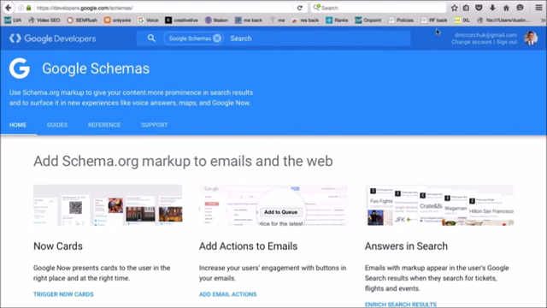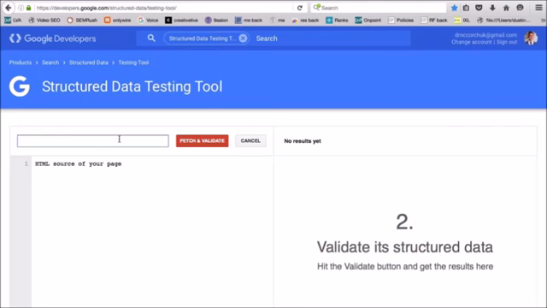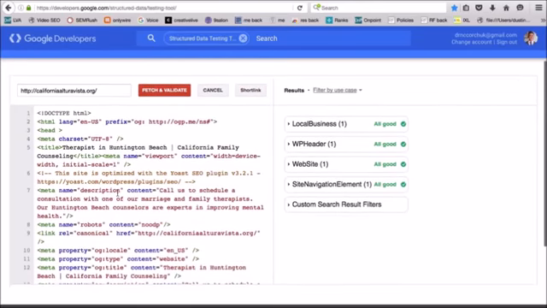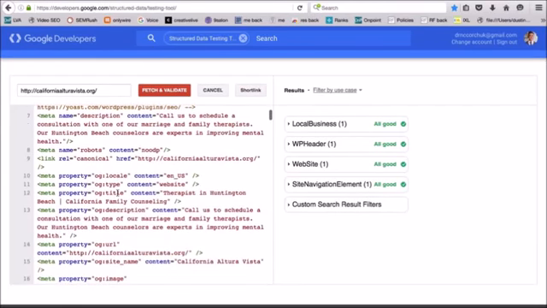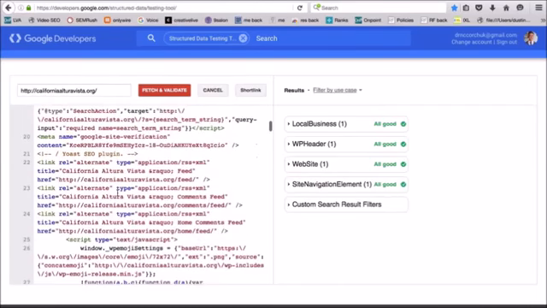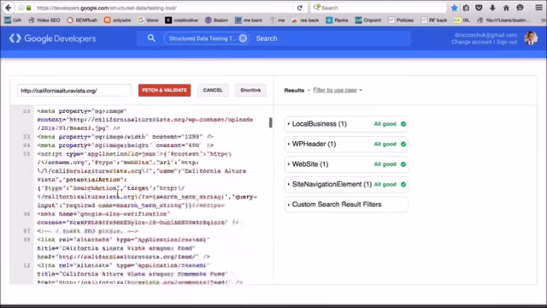I've marked it up. And so what we're going to do is go over to developers.google.com/structured data testing tool. We're going to click fetch URL, and I'm going to paste in the URL of the home page and click fetch and validate. And what's going to happen is, on the left side over here is all of the source code for the home page, and you can actually read through this and see the schema markup code as it's presented on the home page.